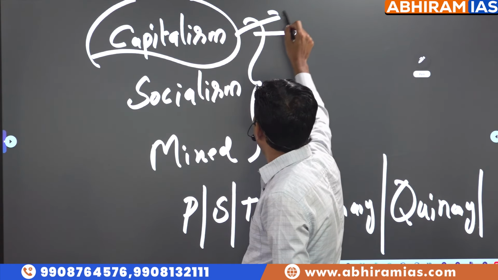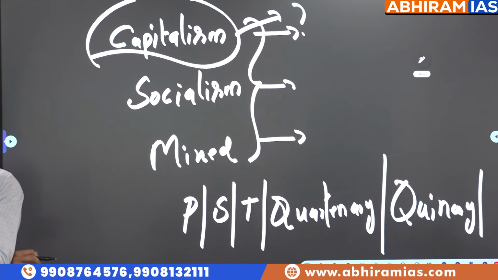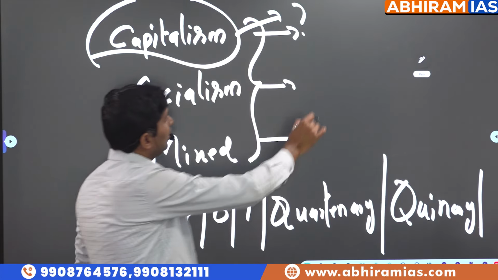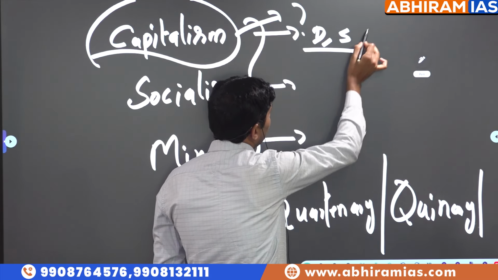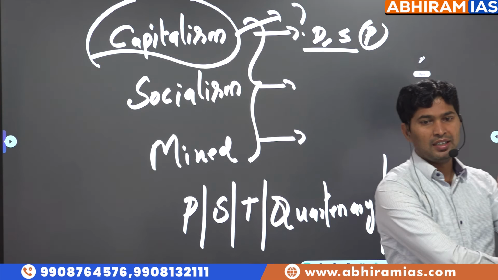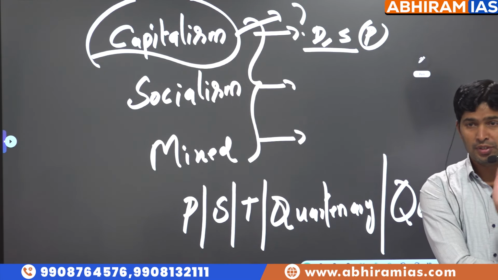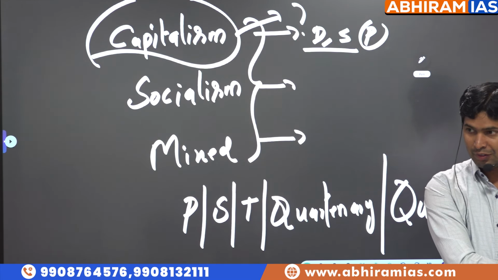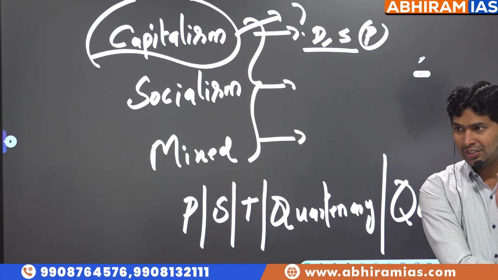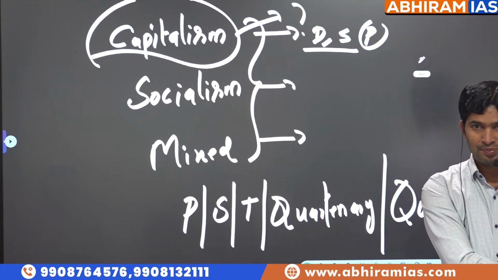Now what's the meaning of this capitalism? So it's an ideology in which the prices of the goods and services should be decided by market forces. What are market forces, sir? Demand and supply will decide prices. Role of the state, which means the government. Ideologies: the business of the government is not to do any business. So a country which follows this ideology is called capitalism.